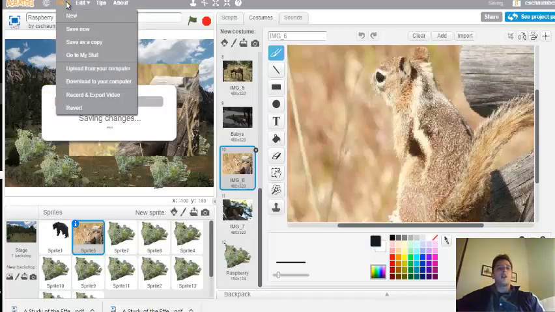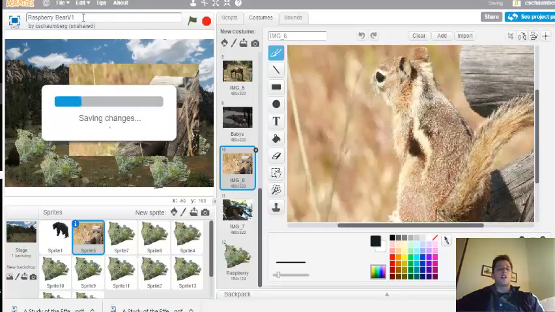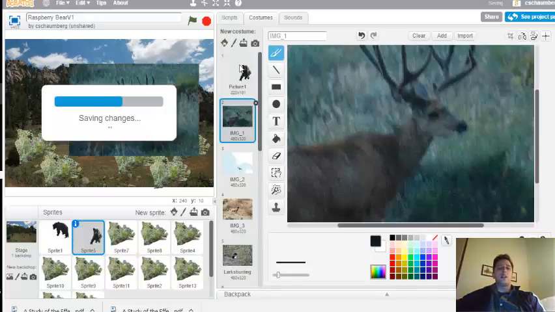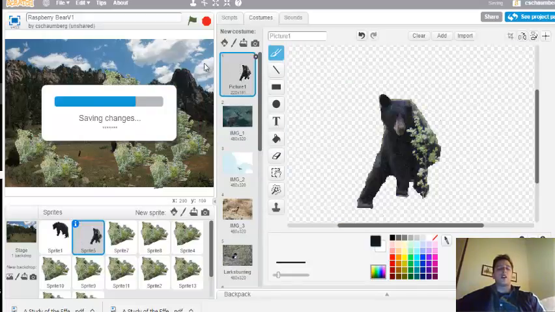I'm going to go ahead and save these. Save this as a copy. It's going to take a little bit of time to save here. I'll probably leave this one as a different copy than the original, and I'll just leave the original by itself so that you can go ahead and modify them.